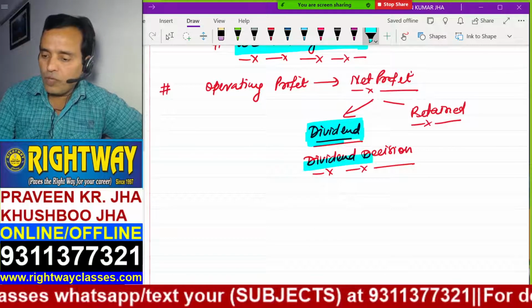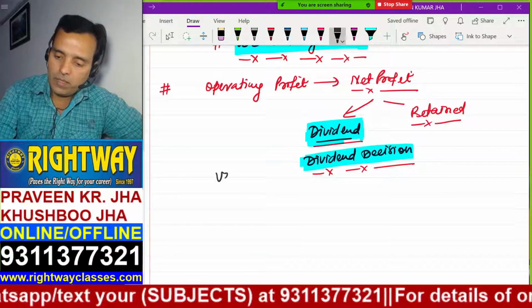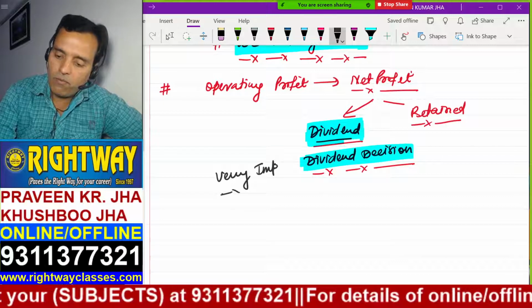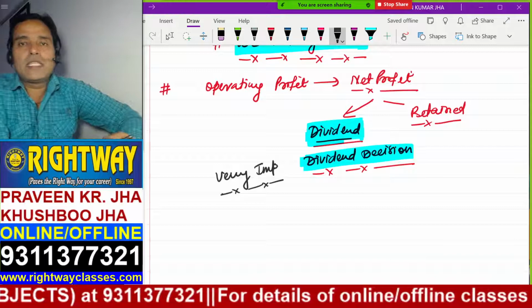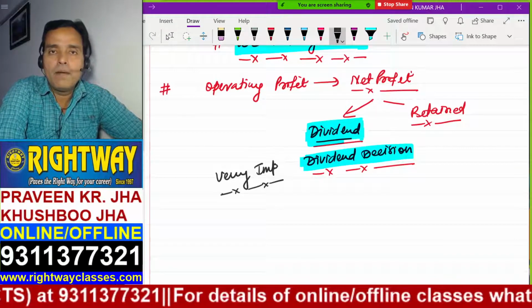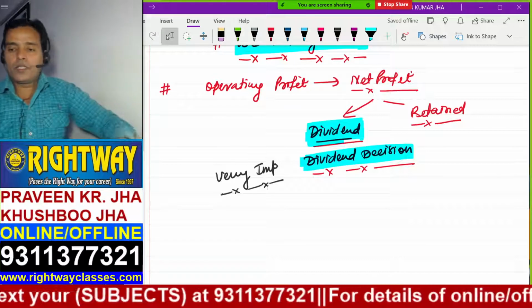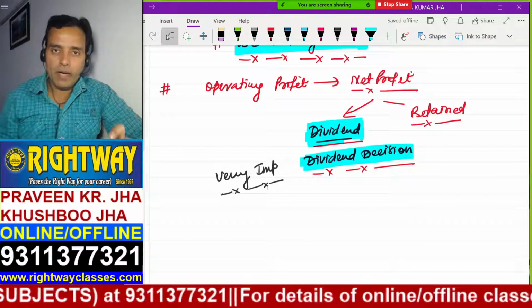So this is also one of the very important decisions in FM. I'm writing it down here: very important. You can also write somewhere that dividend decision is one of the key chapters in financial management. So this is dividend decision, one of the key and important chapters in financial management.